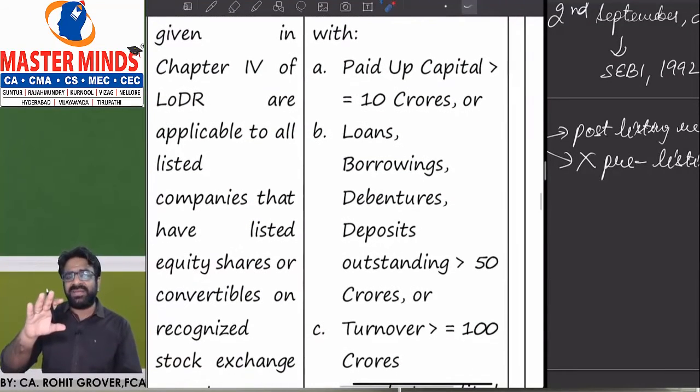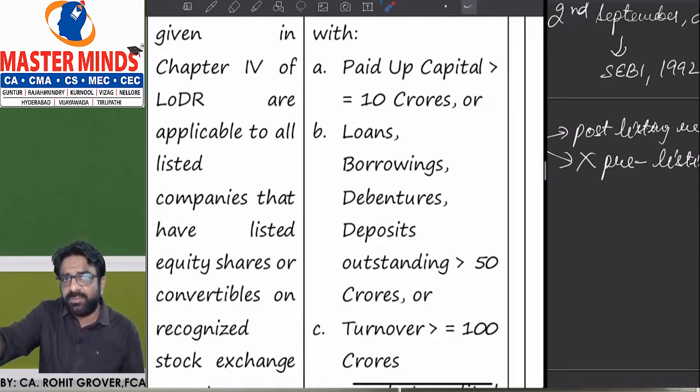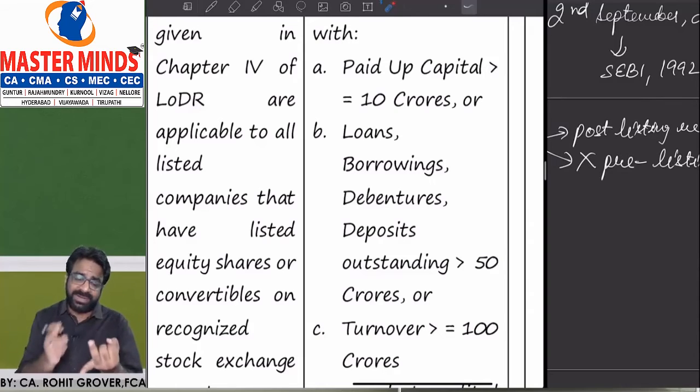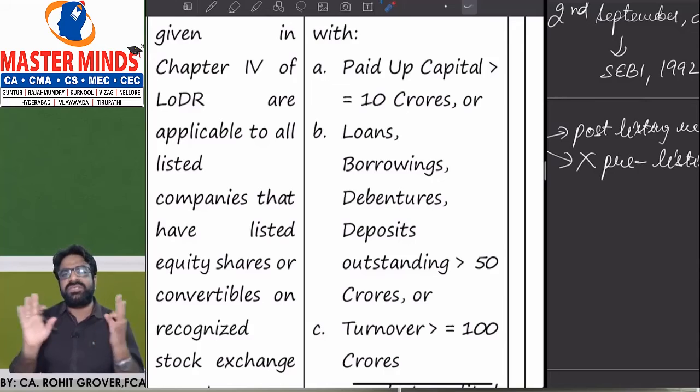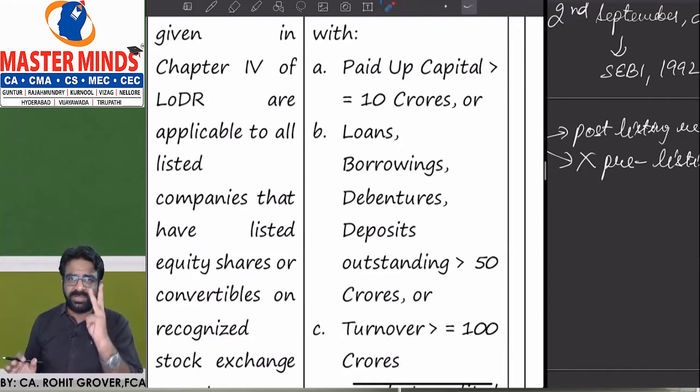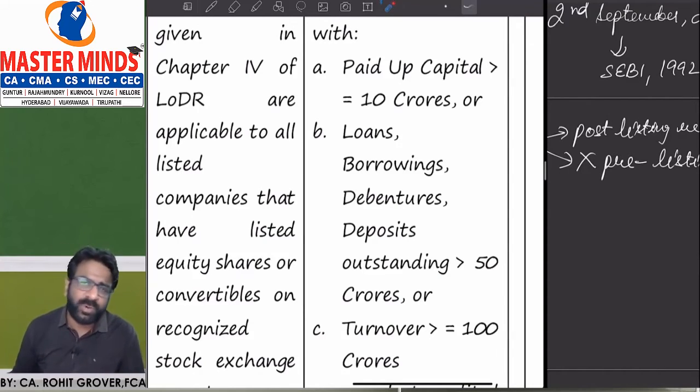Suppose any of the 3 conditions are not being satisfied from the second year, third year, fourth year onwards, but are you covered from year 1 or not? So you are covered in year 1, you are covered in year 2, you are covered in year 3 also, even if your conditions are not satisfied. So once you are covered under section number 177, you maintain the audit committee for the next 3 years. I hope all of you understood.